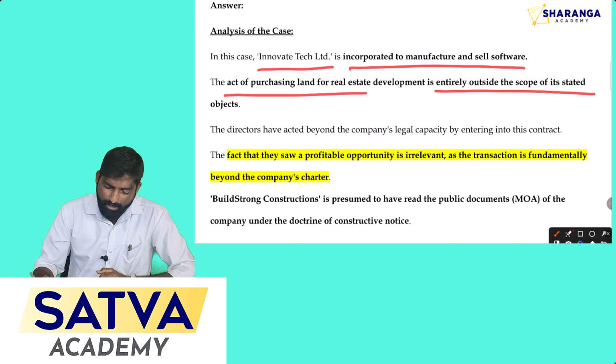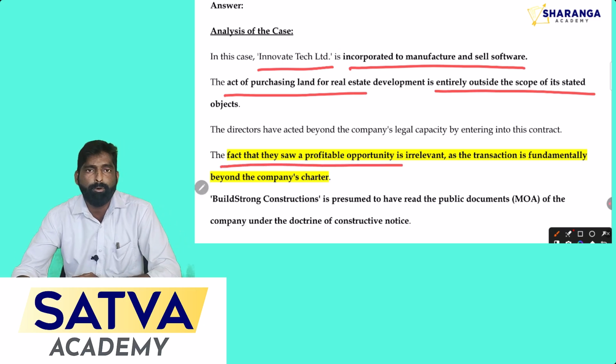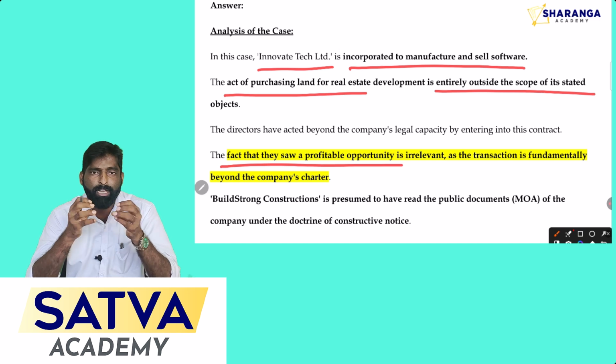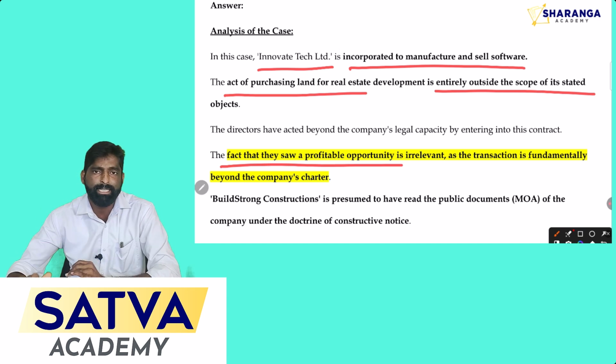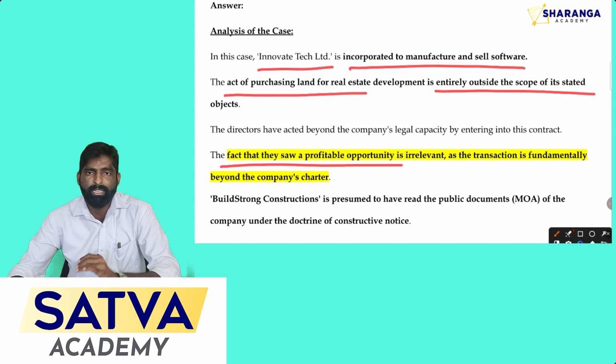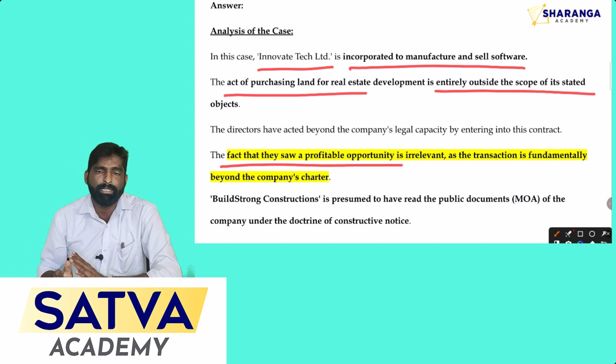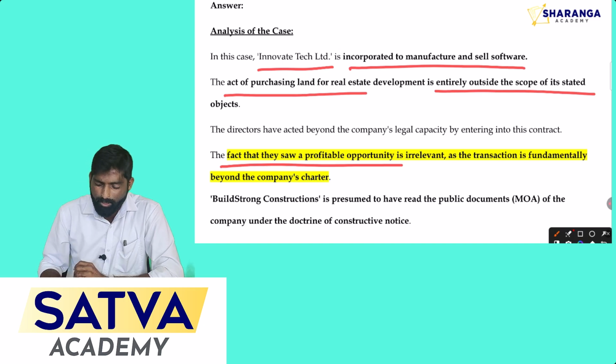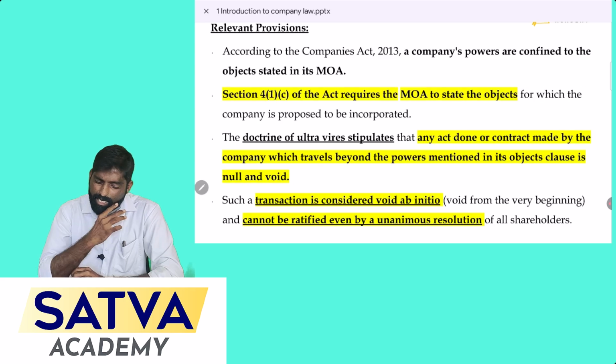Okay, here the director found a profitable opportunity to make a profit for the company's purpose. The director made a transaction here. Now you have to see whether this transaction is valid or not. For that you have to go through the legal provision given in the company law. So what is the legal provision here?